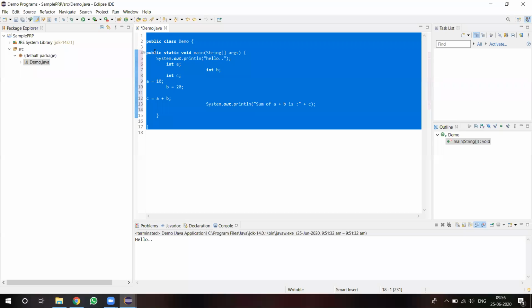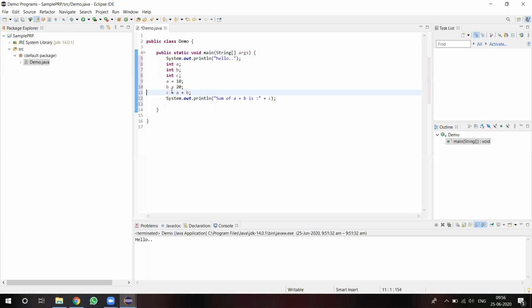After that, Control Shift F. Then it aligns your code properly with indentation. It will make your code properly visible, and the entire code will be properly arranged. That is the shortcut, Control Shift F. So this is the shortcut we have to follow to align the code.